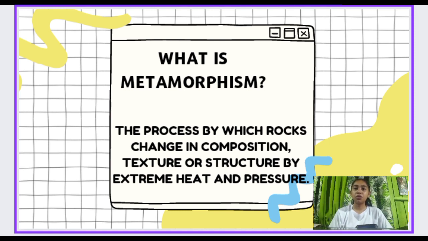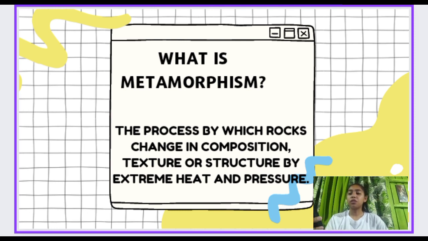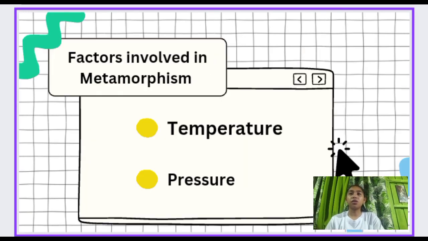Metamorphism is the process by which rocks change in composition, texture, or structure by extreme heat and pressure. The process of metamorphism does not melt the rock, but instead transforms it into denser, more compact rocks. New minerals are created either by rearrangement of mineral components or by reaction with fluids that enter the rocks. The factors involved in metamorphism are temperature and pressure.